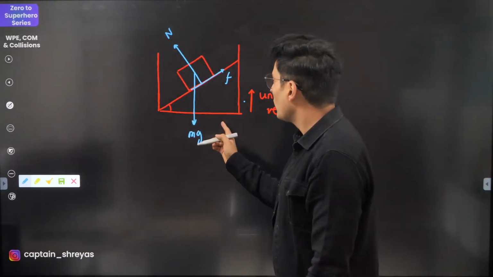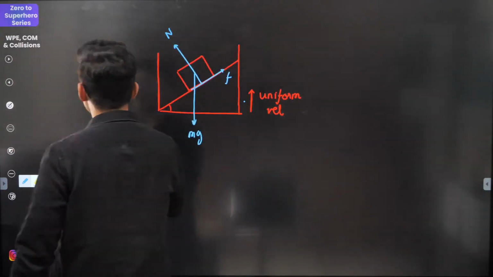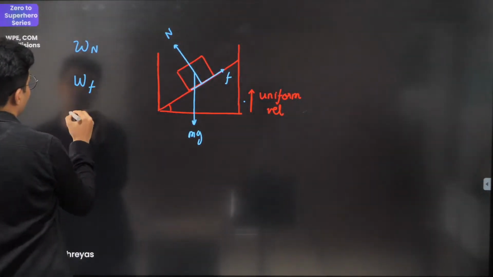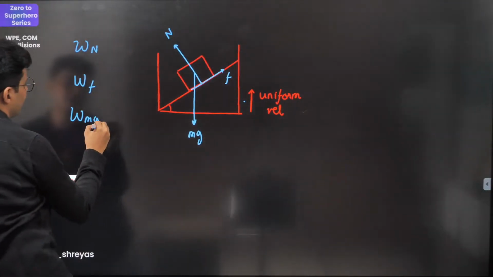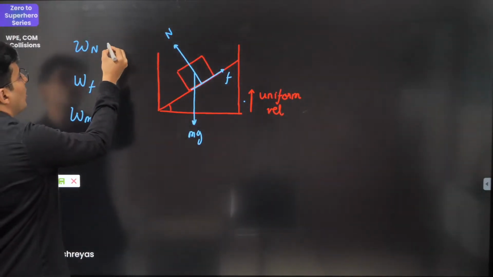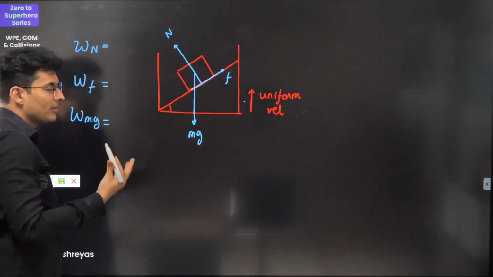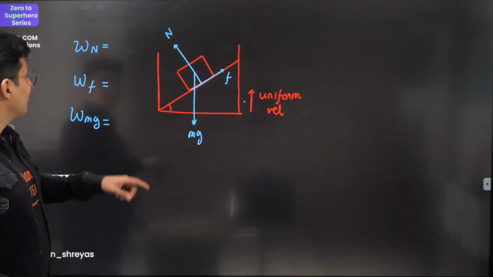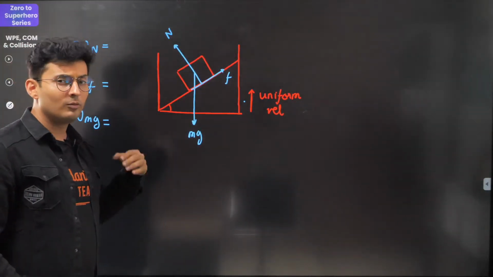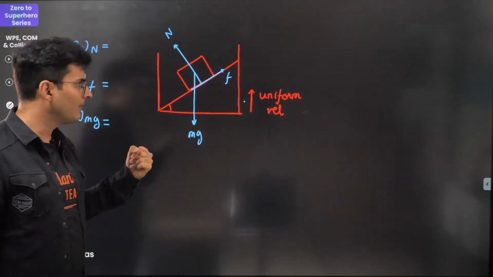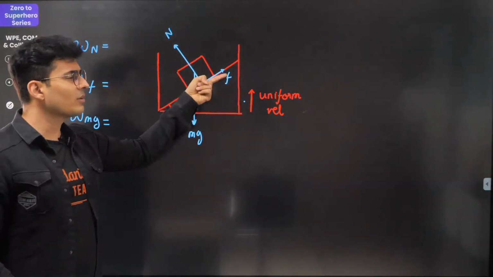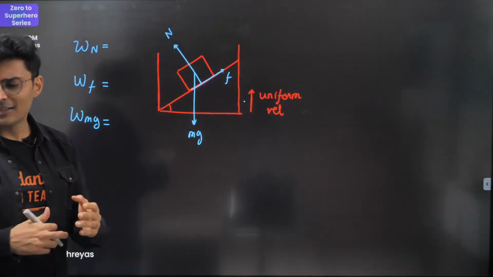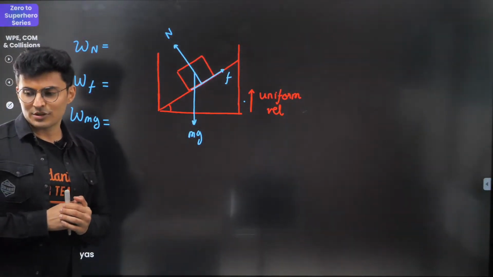Okay. Now, you only tell me which of these works will be positive, which of the work will be negative. Work done by friction, work done by mg, etc. Will normal be doing positive work or negative work or no work? Will friction be doing positive work or negative work? Will mg be doing positive work or negative work? Think carefully and put it up in the chat box.